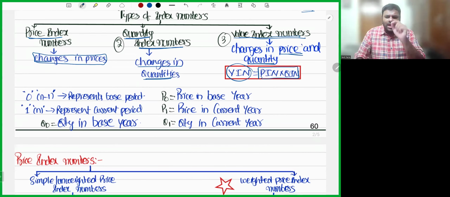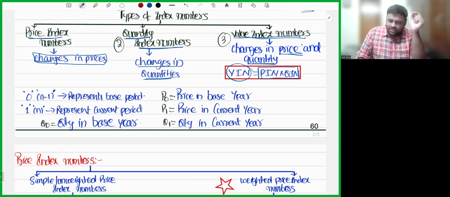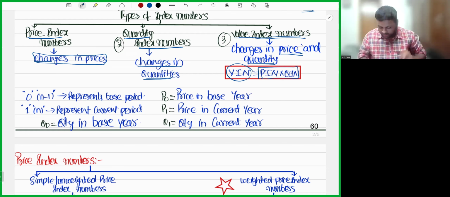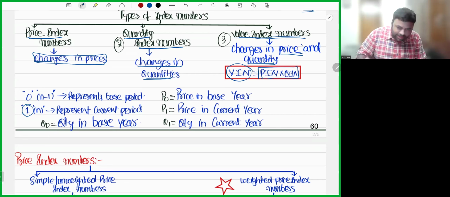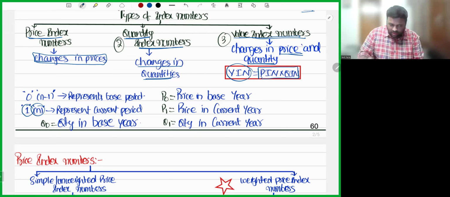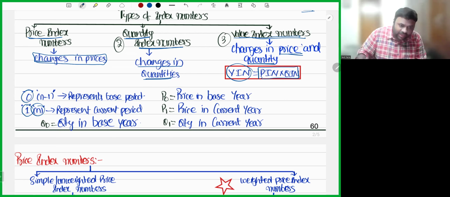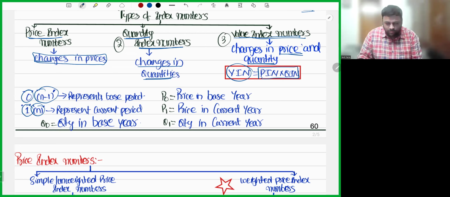Now, my dear friends, as I said already, to calculate price index numbers, quantity index numbers, and value index numbers, you require two periods, right? One is the current period and one is the base period. These are the two things you require. How is current period represented? Current period is represented by either 1 or n. Base period is represented by either 0 or n minus 1.